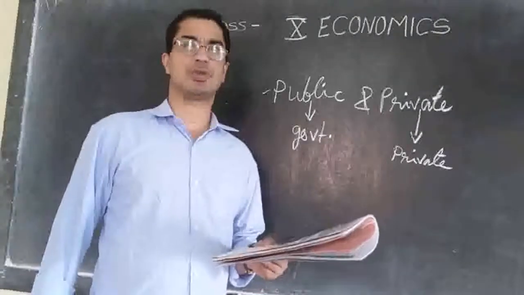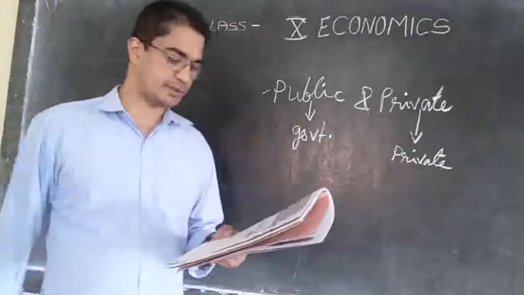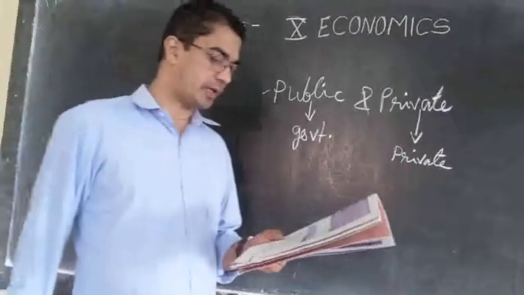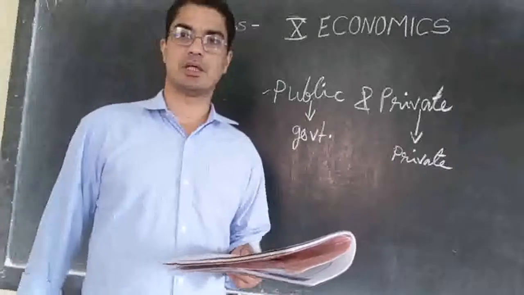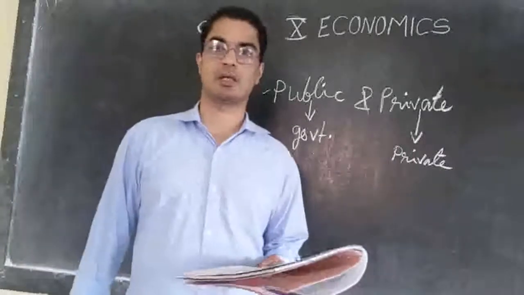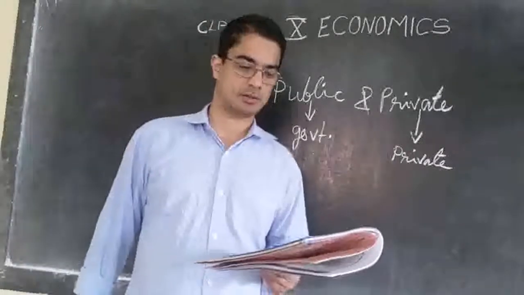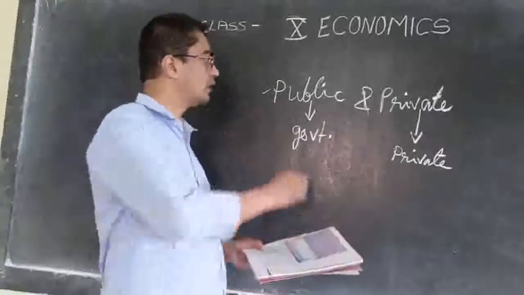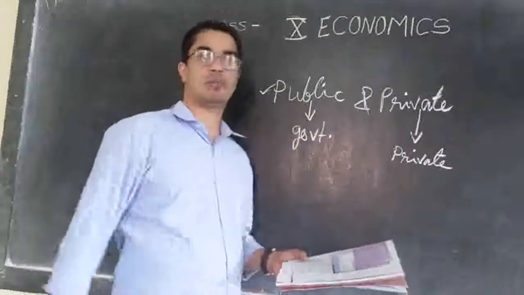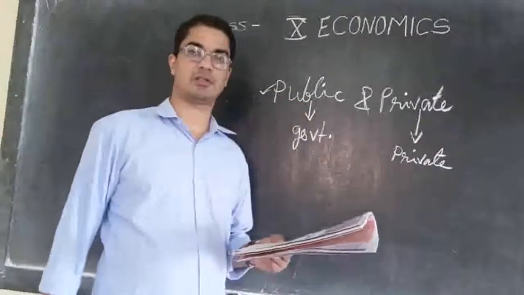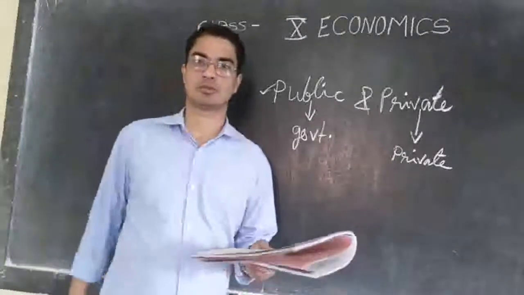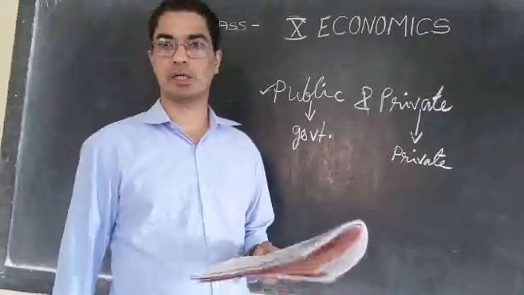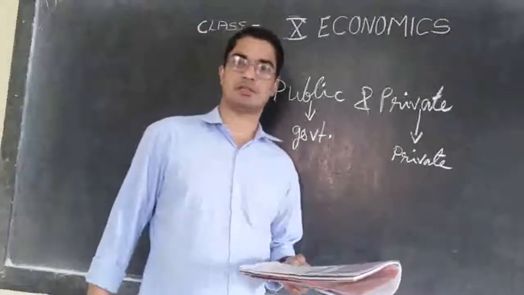Then some examples we know. For example, railways, post office and so on. All these are government or public enterprises, so they are all working in the public sector. Then for example, the private sector, some of the companies owned by individuals like Tata.